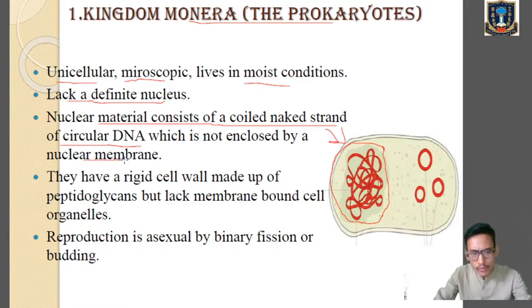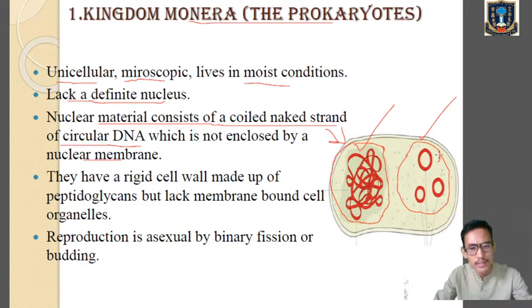Now over here you can get confused between these two structures. Actually, this is the nuclear material, the circular DNA, and the other structure we are seeing is the plasmid.